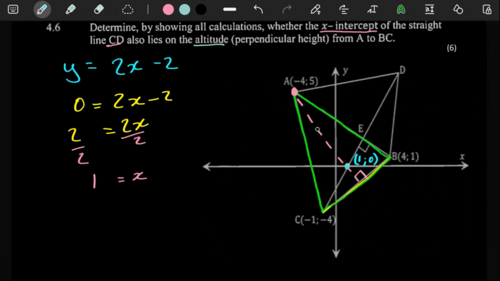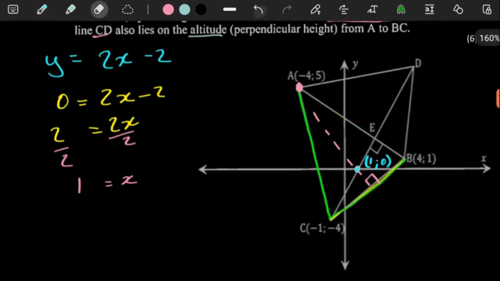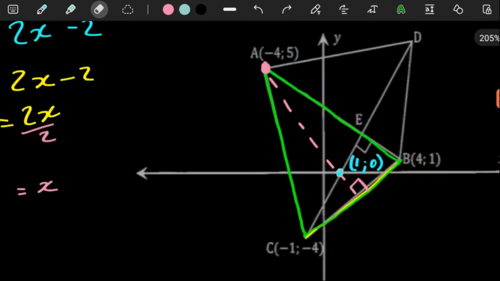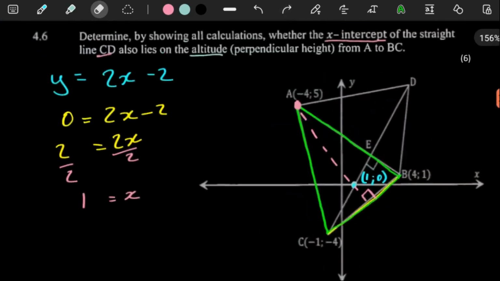The way I drew it is a bit biased, because I'm already almost saying that our point is on this line, but we don't know. We're still trying to figure it out. So let me just leave our line here. This is not a very straightforward question after all.